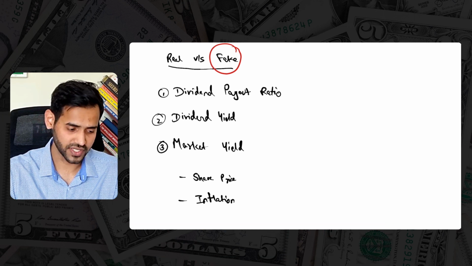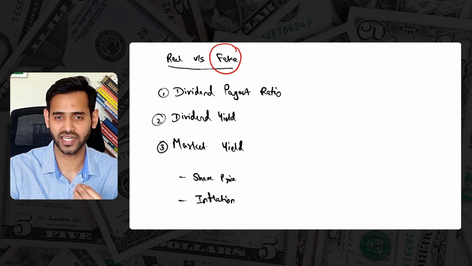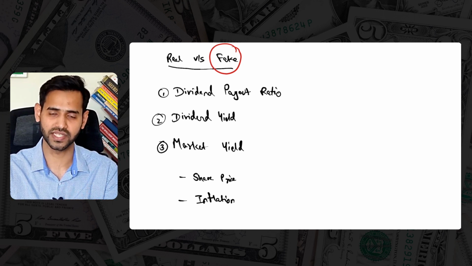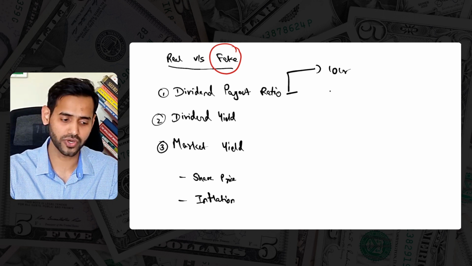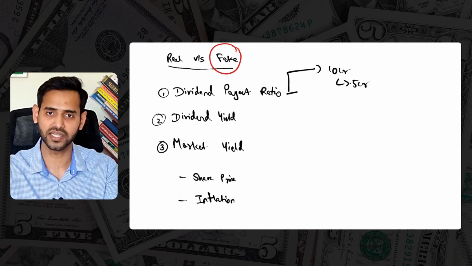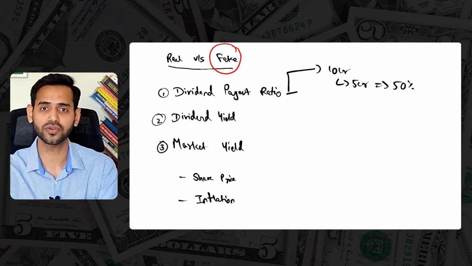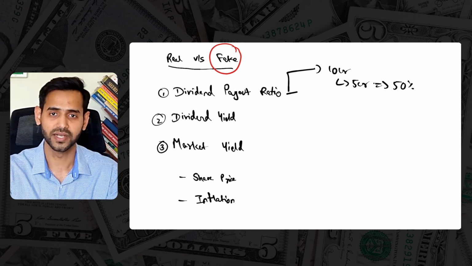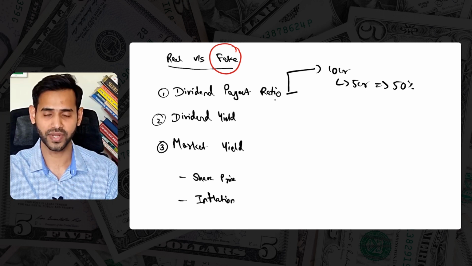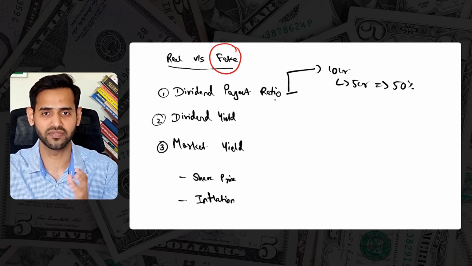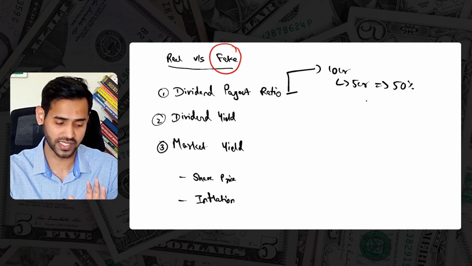So the first thing to understand is: what is the dividend payout ratio? For any company which gives a dividend, this is a ratio seen from the company's point of view. Say you have a company and you are making a profit of 10 crore. Out of that 10 crore, you decided to give 5 crore as a return to the investors in terms of a dividend. That means you have decided to return 50% of your profit as a dividend. This is the meaning of dividend payout ratio, and it is a terminology used by companies. This ratio does not resonate much with individual investors because it is used by the companies. That's what the dividend payout ratio simply means.